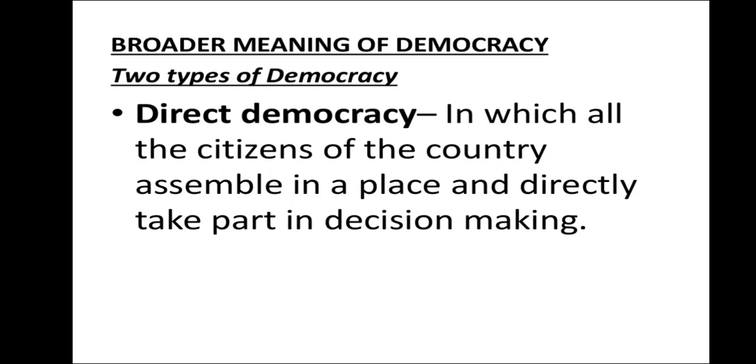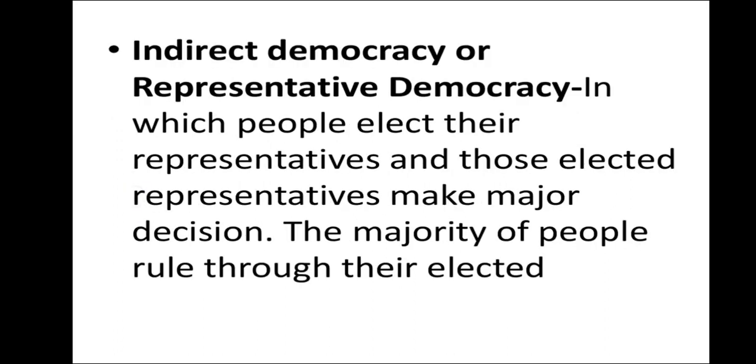So the last level, which is called the root level government, there we find such type of direct democracy, where people sit together, gram panchayat and gram sabha, and they decide on certain issues. Now indirect democracy or representative democracy, which is now very common in the world, and in India also, in central government, in state government, we have representative democracy. In this type of democracy, people elect their representatives, and those elected representatives make major decisions. So the majority of the people rule through their elected representatives.